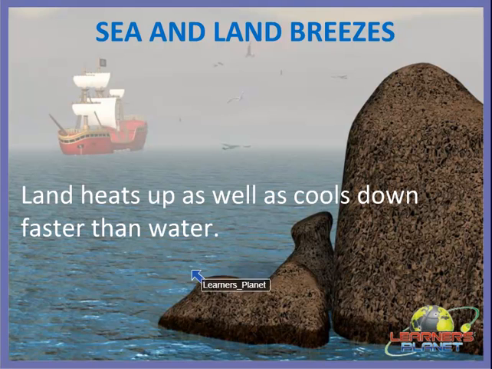Especially this takes place in the coastal areas, where the land and the water are present together. Alright children, so the land heats up as well as cools down faster than water, and because of this it gives rise to sea breeze and land breeze, which take place in the coastal areas.